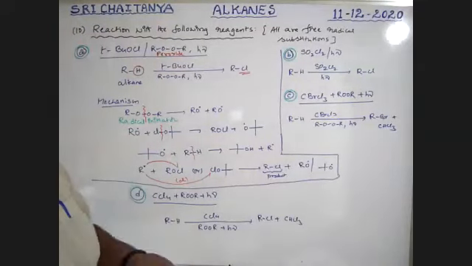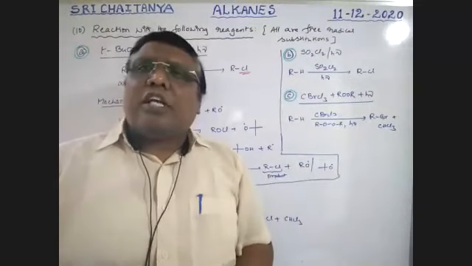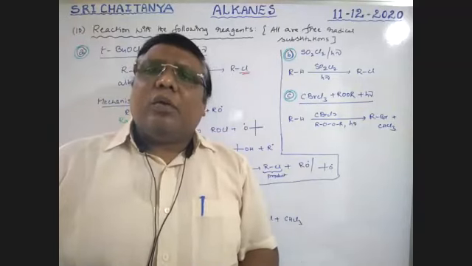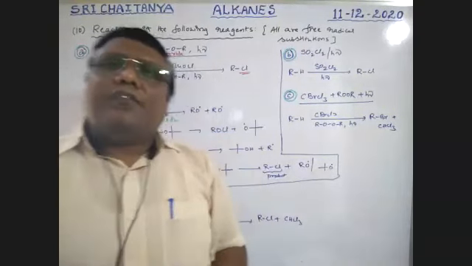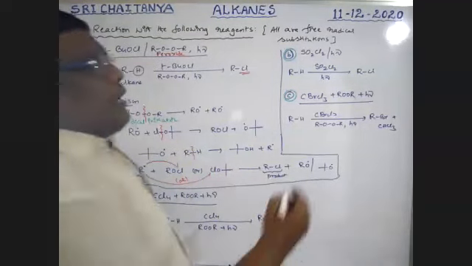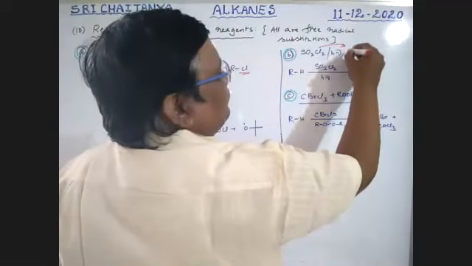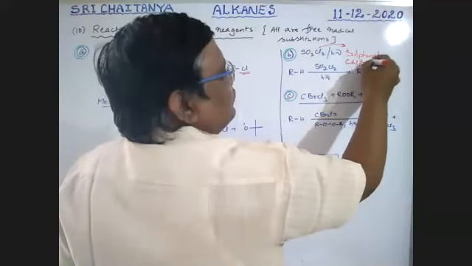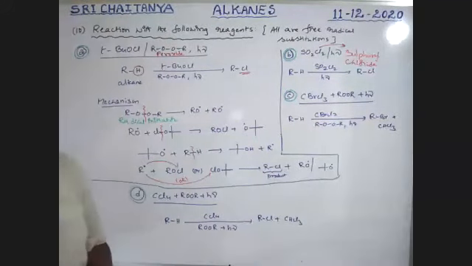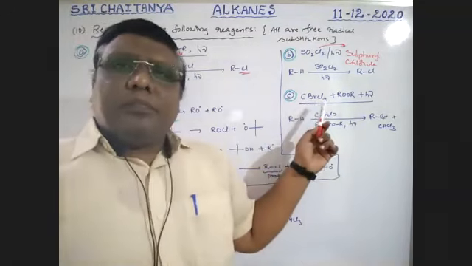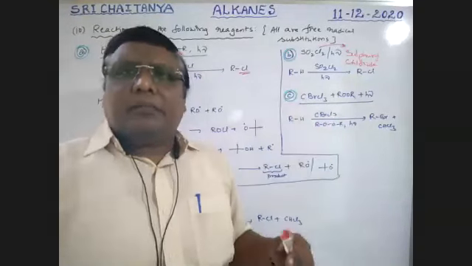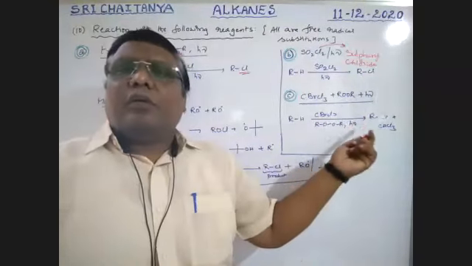Almost similar reactions are also possible, boys, with SO2Cl2, that is sulfuryl chloride, in the presence of sunlight. Another reagent is CBrCl3, bromotrichloromethane, in the presence of one more peroxide.